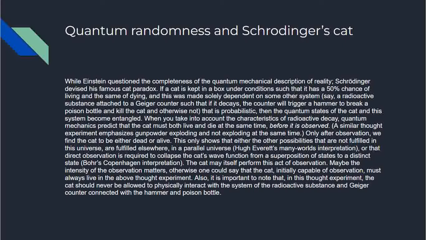When you take into account the characteristics of radioactive decay, quantum mechanics predicts that the cat must both live and die at the same time before it is observed. A similar thought experiment emphasizes gunpowder exploding and not exploding at the same time. Only after observation we find the cat to be either dead or alive. This only shows that either the other possibilities that are not fulfilled in the universe are fulfilled elsewhere in a parallel universe, like Everett's many worlds interpretation, or that direct observation is required to collapse the cat's wave function from a superposition of states to a distinct state, Bohr's Copenhagen interpretation.